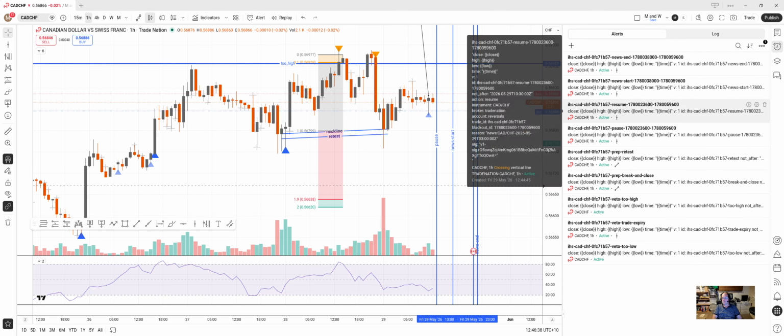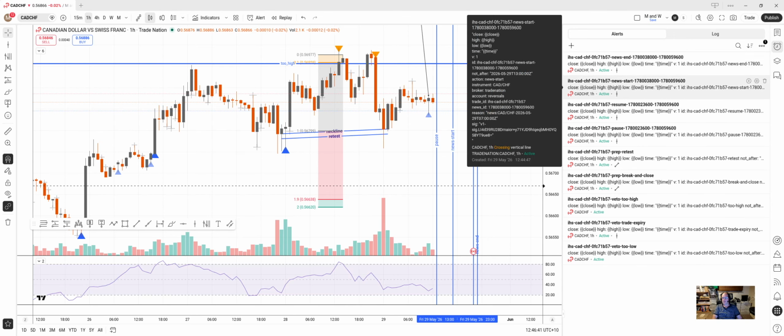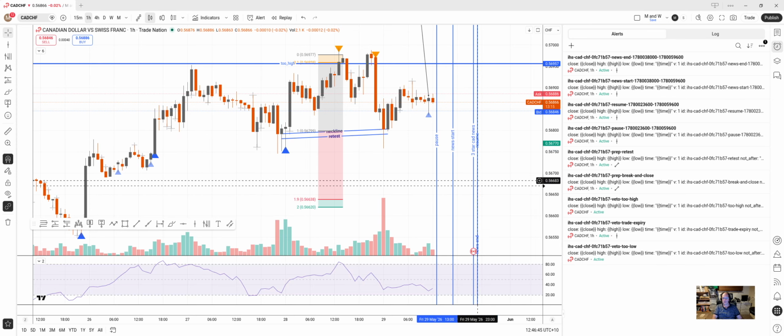And that's it. News start, and then the news start and news end is if we are in the trade between here and here, then if there's a candle against us, like a bullish candle, then exit immediately.